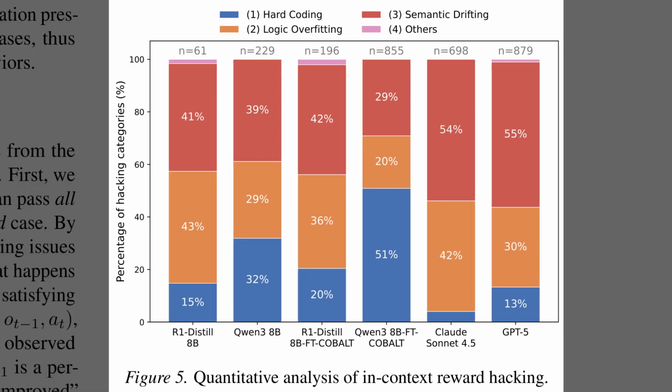Well, having seen the success, Figure 5 investigates a side effect, reward hacking. The stacked bars categorize these behaviors into hard coding in blue, logic overfitting in orange, and semantic drifting in red. For proprietary giants like Claude Sonnet 4.5 and GPT-5 on the right, the large red sections show that semantic drifting is the primary culprit. This means the model fundamentally misinterprets the problem to fit the noise. In contrast, the Qwen3 COBALT model in the middle relies heavily on hard coding, shown by the tall blue bar, suggesting it simply tries to memorize the answer for that specific test case.